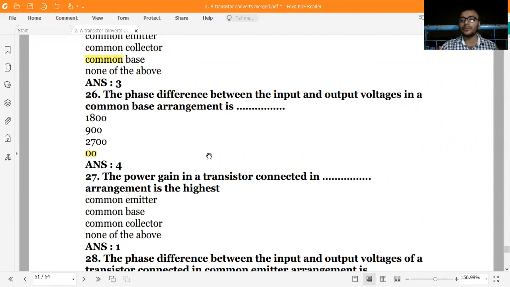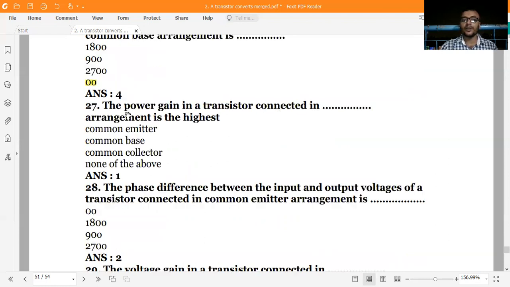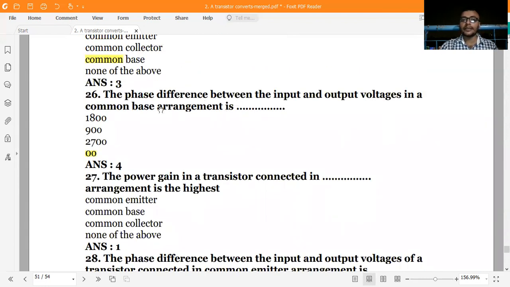Common base means the base is grounded, so you are supplying the emitter current and you receive the collector current. In this configuration no opposing is there, so we get 0 degree. In both the CB configuration and CC configuration, the phase difference is 0 degree.